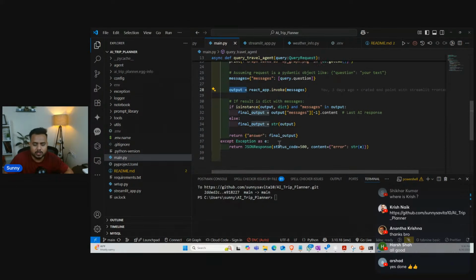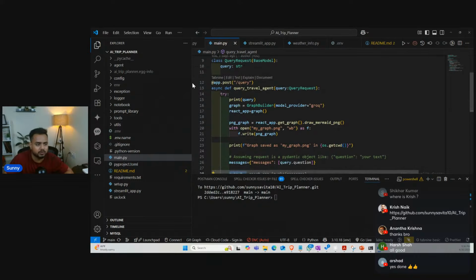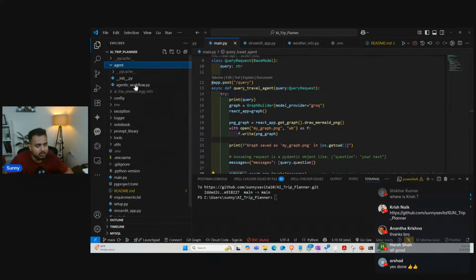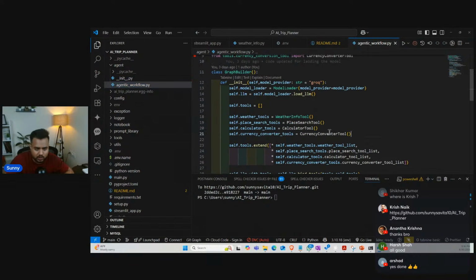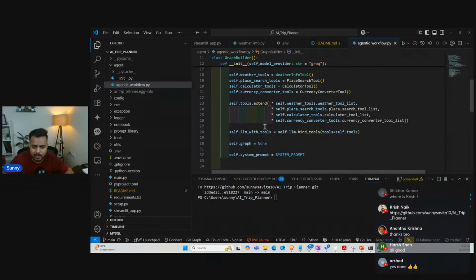So, guys, first of all, let me check my workflow, whether it is ready or not. If I check my workflow, see, this is my complete workflow. I'm going to call each and every tool inside my workflow, meaning inside my graph builder. And here are my tools.